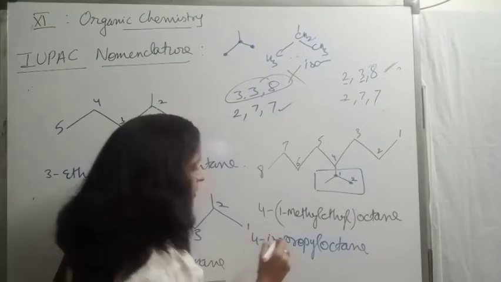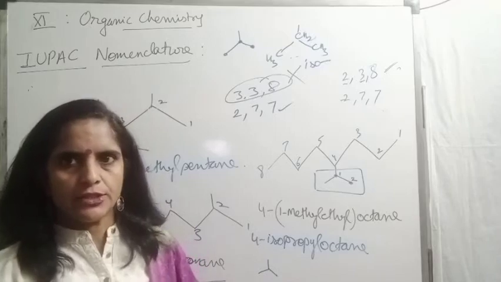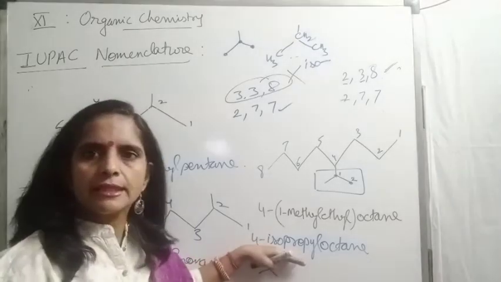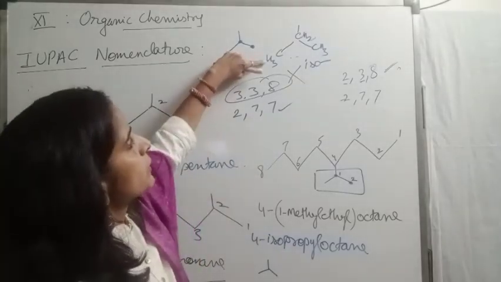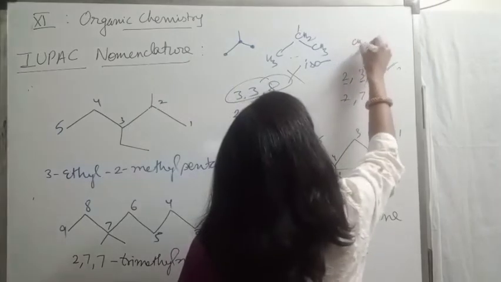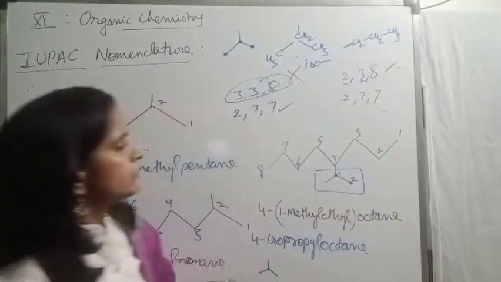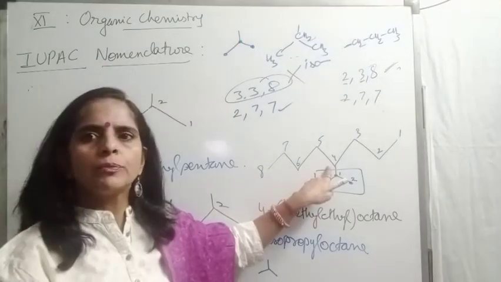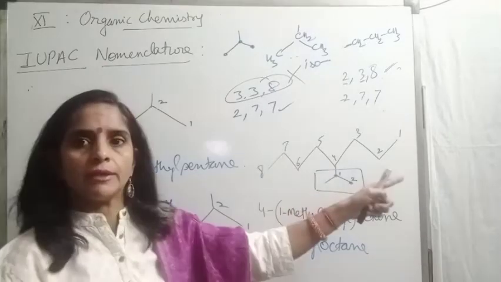So this is 4-isopropyl in common. But these terms are only used for common names, beta, not for IUPAC nomenclature. That's why I said this name is treated as common name. But if the substituent is bonded with the main chain through the first carbon, like CH2, CH2, CH3, then for IUPAC nomenclature it won't be a complex substituent, it would be a simple substituent, 4-propyloctane.